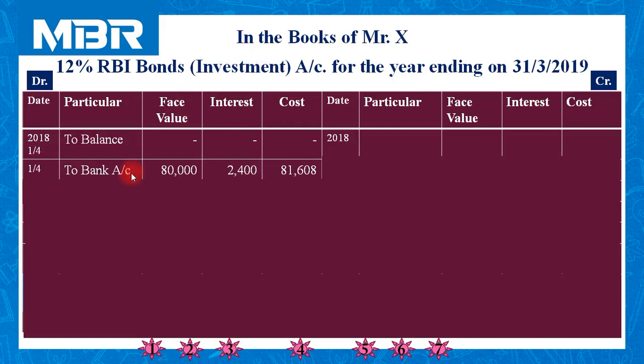Debit side of investment account, date is 1st April, transaction particular to bank account, face value of the transaction is 80,000, interest involved in this calculation is 2,400, and capital cost of the investment is 81,608.